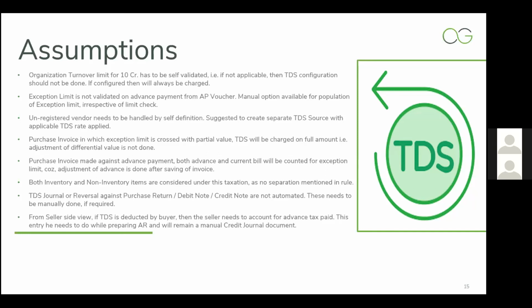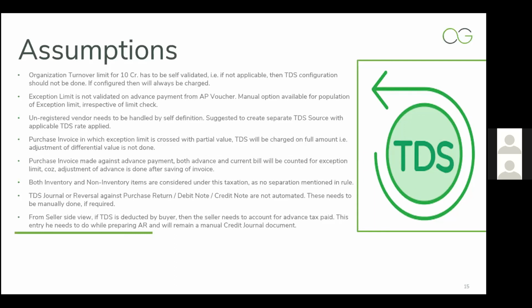So for AP voucher, no changes have been made with respect to the functional behavior to validate the exception limit. It's working the same as earlier: by default it will consider the rate from the TDS section definition, and if the user opts for an exceptional rate, then it won't validate the limit.